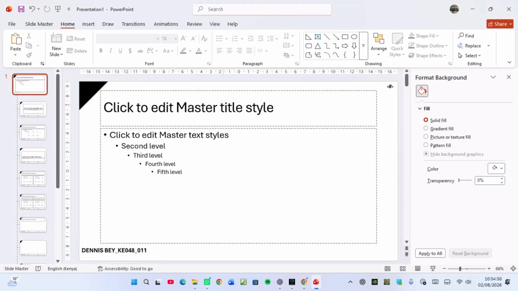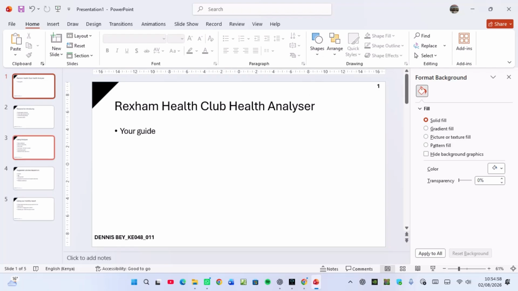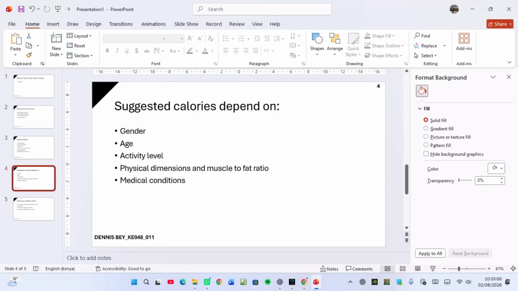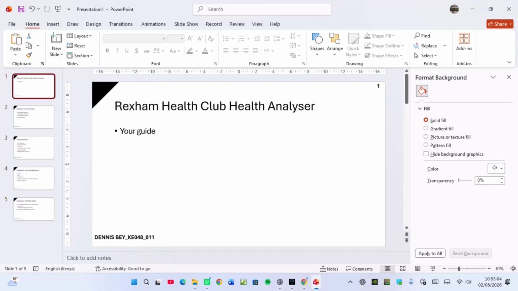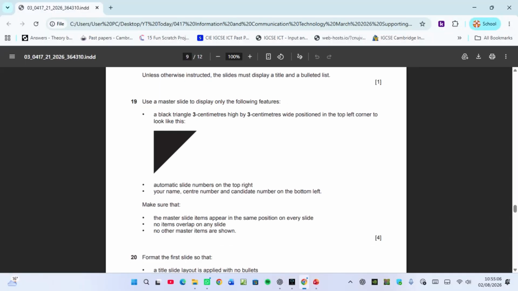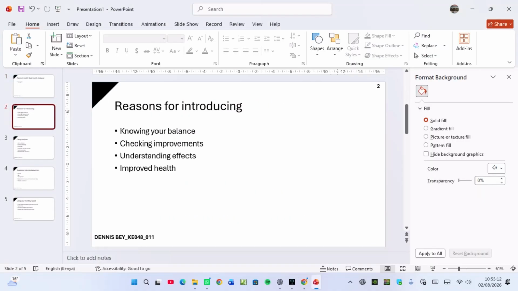So when I come here, I think everything's okay. So I'll just go to Slide Master. To come out, you have to click on Slide Master, and then you click on Close Slide Master. So you can see every slide has got the page number changing automatically. They're using an automatic slide number at the top right. Automatic slide number. So if I click this slide, it's 2.